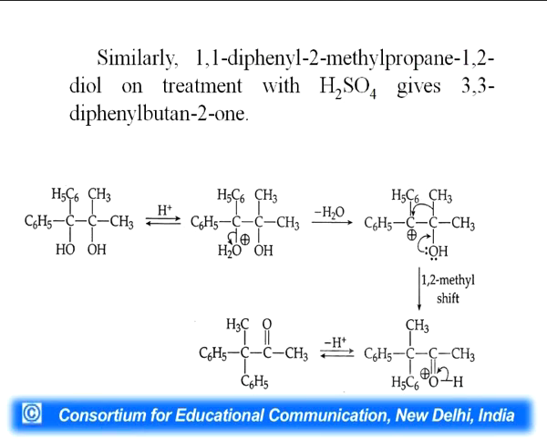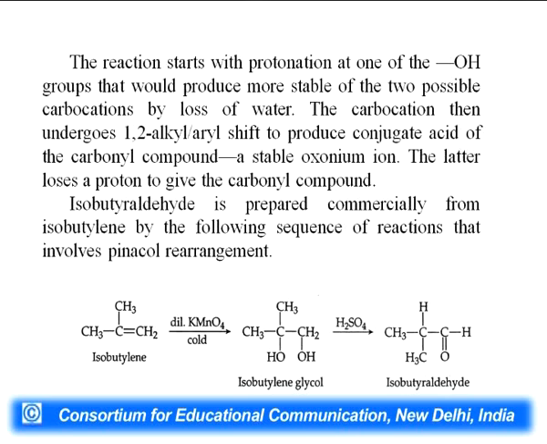the more will be the product formed. Here at carbon number 1, two groups are phenyl, and on the adjacent carbon there are two methyl groups. So, the protonated water molecule will form at that carbon which is more stable. Obviously, the carbon attached to phenyl groups is more stable because of the delocalization of electrons. Then there is a shifting of a 1,2-methyl group and the removal of proton to give diphenylbutan-2-one. The reaction starts with protonation of the OH group, as we have already stated.